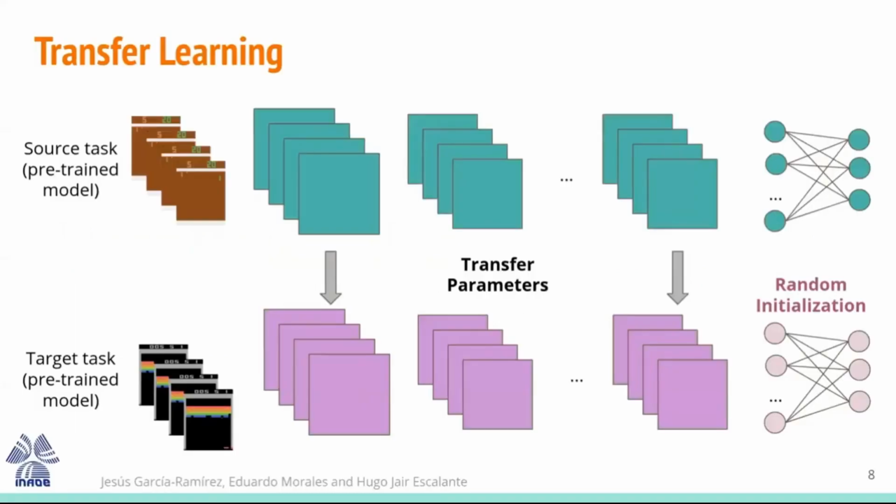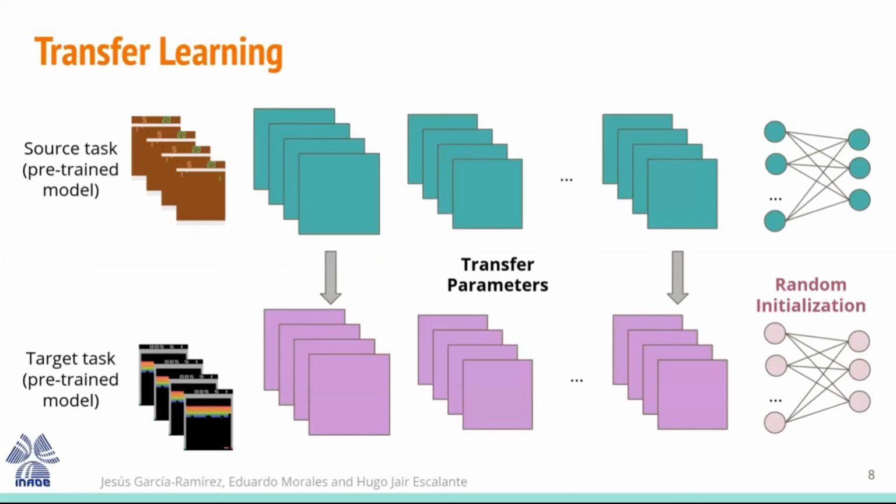Now I will show you some of transfer learning. In the traditional scheme of transfer learning in convolutional layers or even in artificial neural networks, in a target task, the weights of the new model used to train this task are transferred from a source task that is a pre-trained model that has a good performance.